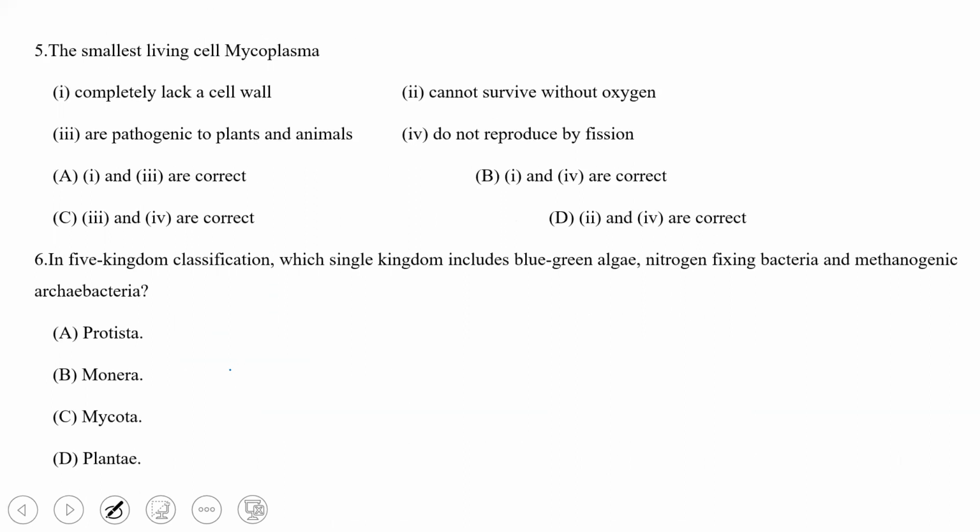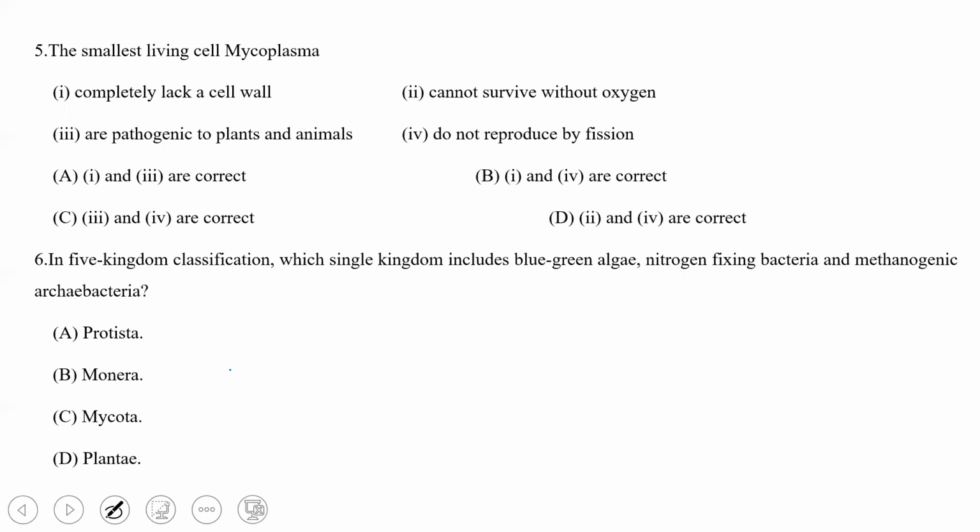Next question. The smallest living cell, mycoplasma. What exactly are the correct characters we need to identify here? Completely lack a cell wall. Second option, cannot survive without oxygen. Third option, are pathogenic to plants and animals. Fourth option, do not reproduce by fission.